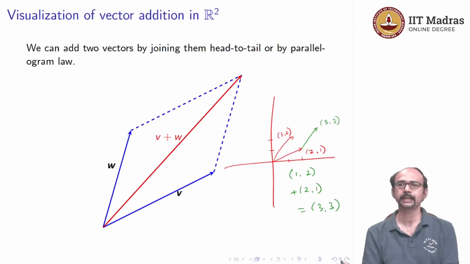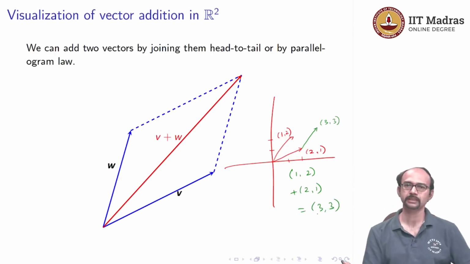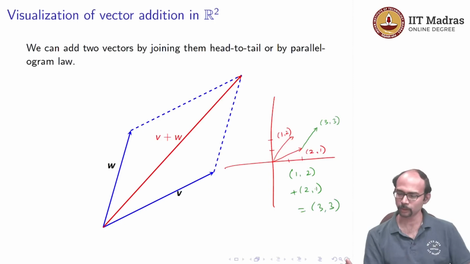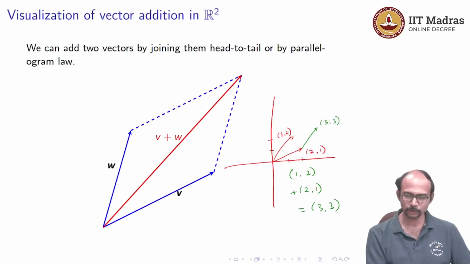This was how we defined addition when we thought of them as lists, and this indeed corresponds to how we add them when we do it in the traditional way we may have learnt in physics. So, this is using the parallelogram law.